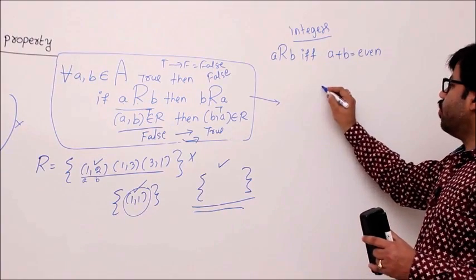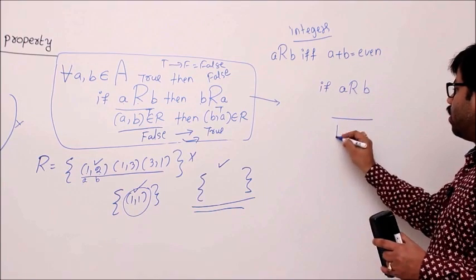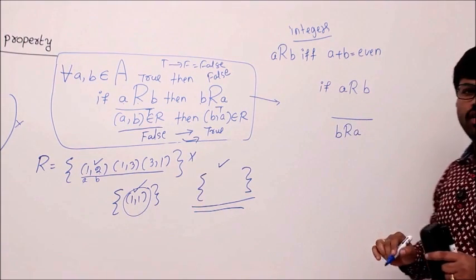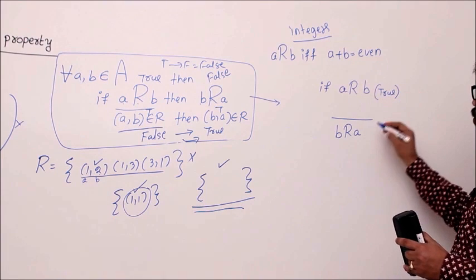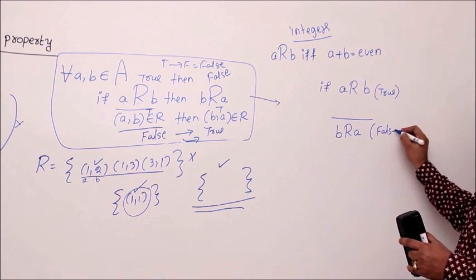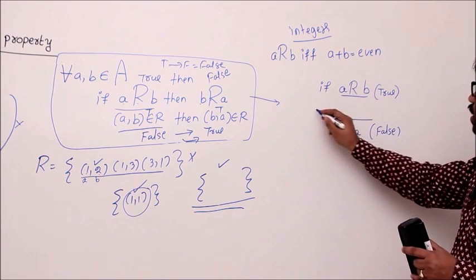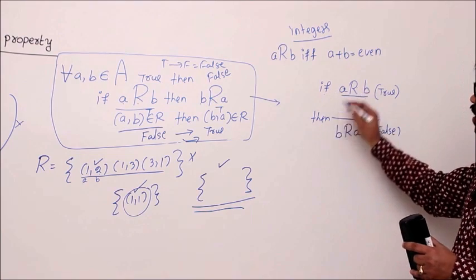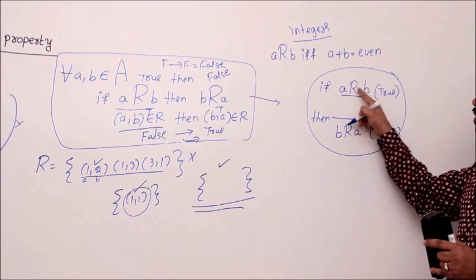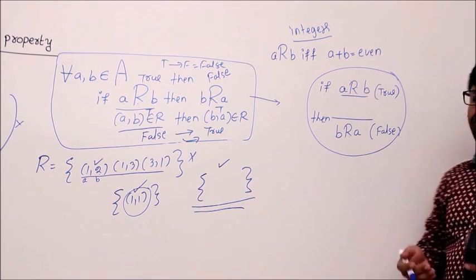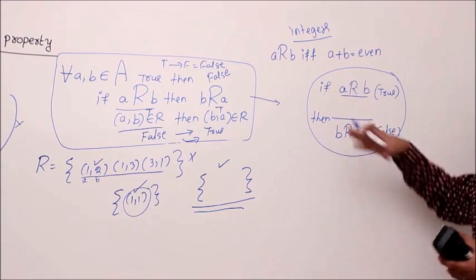Let's begin. What is the definition? If A relates to B, then we have to prove that B relates to A. Really, this definition is wrong in only one case: A relates to B is true, B relates to A is false. We know this is like an if-then formula. Whenever your definition is in this form, if this is true and this is false, then only the overall will become false, because true implies false is the only way we can make this kind of definition false.